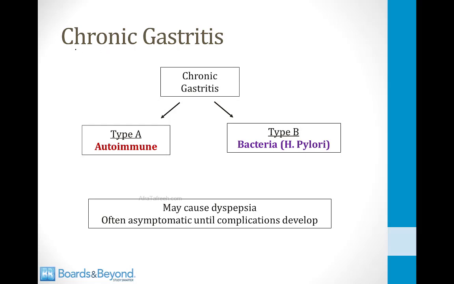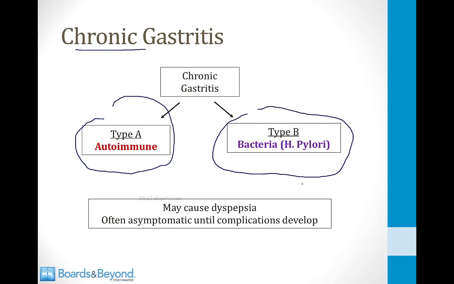Now let's move ahead and talk about chronic gastritis. So there are basically two forms of chronic gastritis. The first form is called type A. It is an autoimmune disease. The second form is called type B. It is caused by a bacterial infection with H. pylori. And both forms of chronic gastritis may cause dyspepsia.